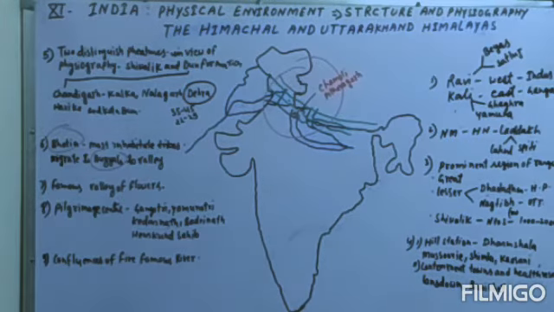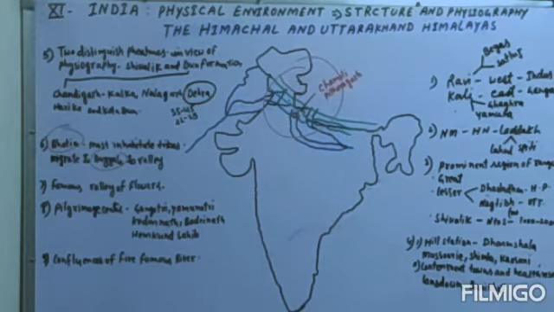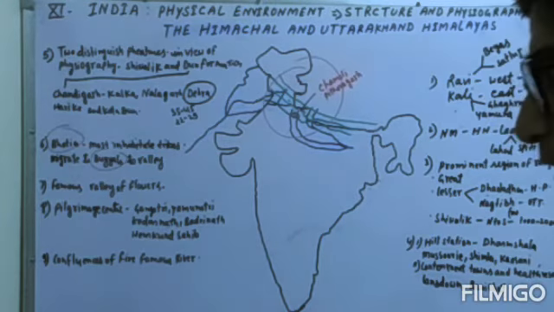These are very important tourist places as well as pilgrimage centers. They are mostly full of pilgrims and tourists who visit this region regularly. That is very important.